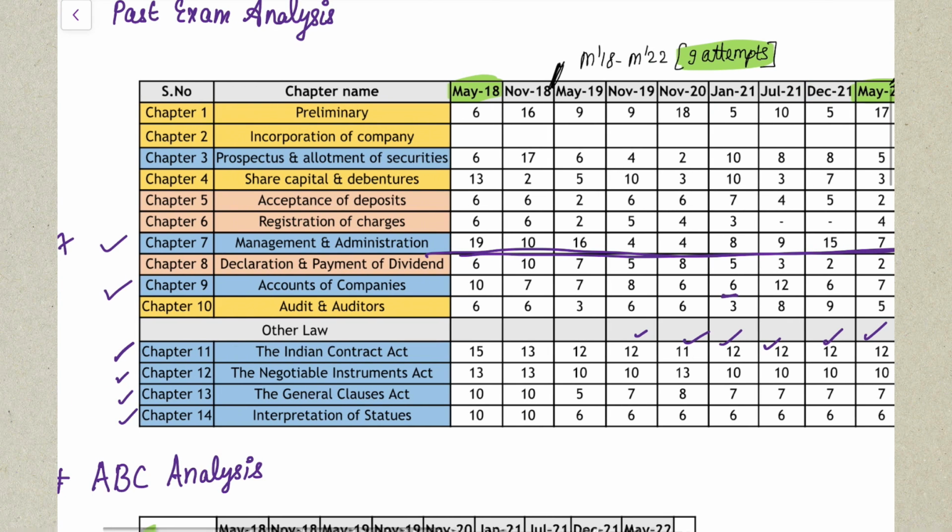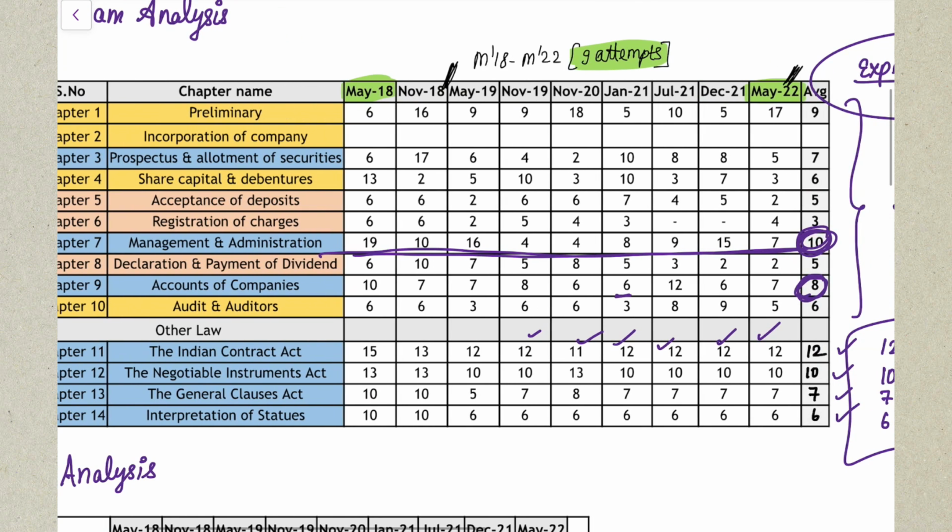Okay, and the next chapter which you have to focus on is your prospectus and allotment of securities. In this also, high weightage of marks is given in the exam. So around 7 marks you can expect from your prospectus and allotment. How am I giving the 7 marks, 10 marks and 8 marks? It is nothing but an average of all the past attempts. I've come up with this by putting an average of all the past attempts.